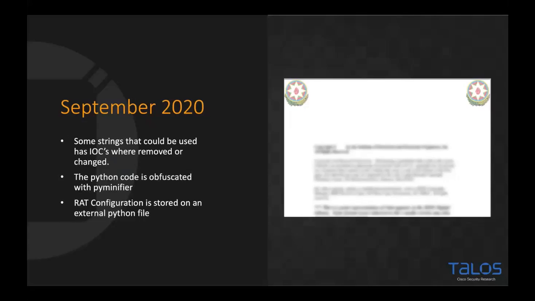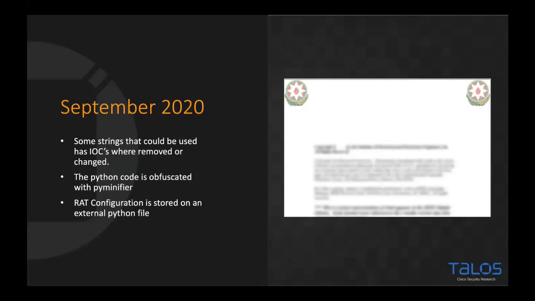Normally, what can happen is a threat actor can read a report or a white paper or a blog from either Cisco Talos or another research group. Because we always try to provide indicators of compromise to let you do some research on your own and protect yourselves, sometimes the actor will see those IOCs and actually change them or remove them from that file or binary. That makes it harder sometimes for us to track if we're using things like YARA rules. So we've seen this actor do that.